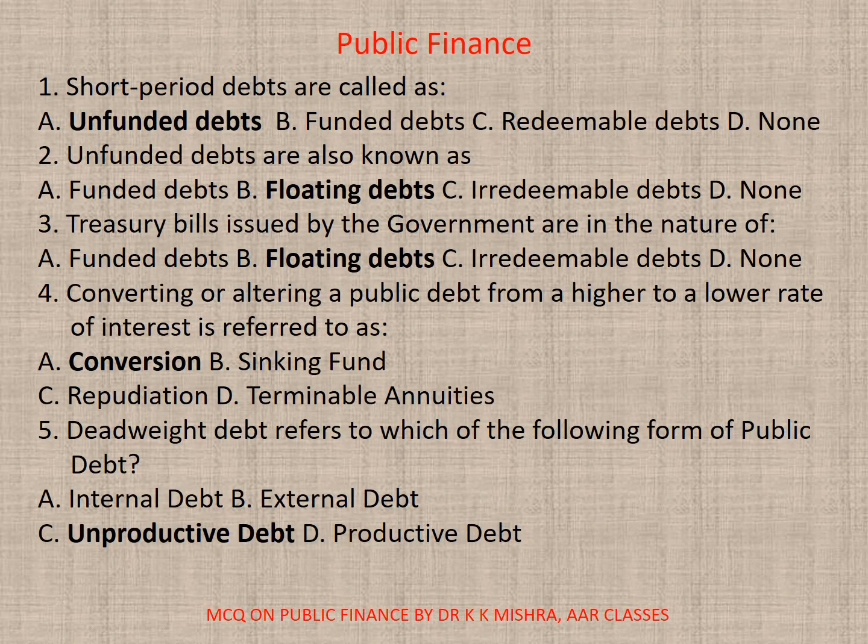Question number 1. Short period debts are called as A. Unfunded debts, B. Funded debts, C. Redeemable debts, or D. None. Correct option is A. Unfunded debts.